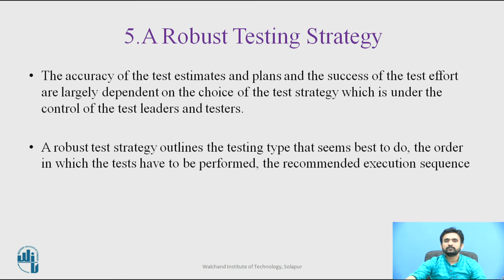The testing strategy forms an essential part of the software development life cycle, and the main purpose behind software testing is finding defects rather than passing easy tests. A robust test strategy outlines the testing types that seem best to do, the order in which the tests have to be performed, which is the recommended execution sequence, and the ideal amount of effort that has to be put into each objective so that the testing is made most effective.